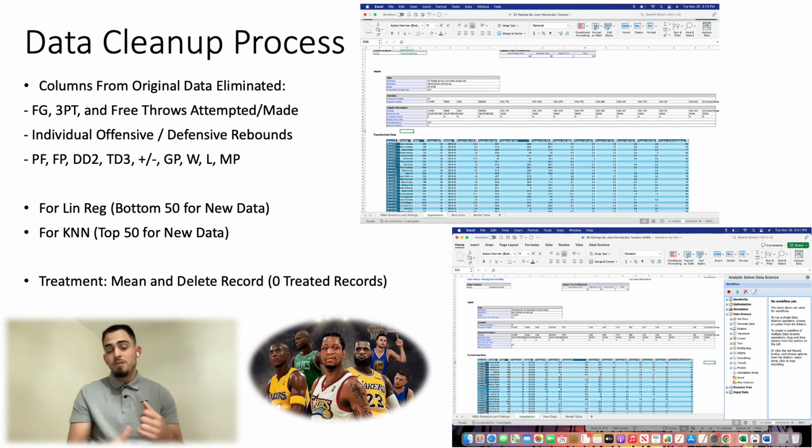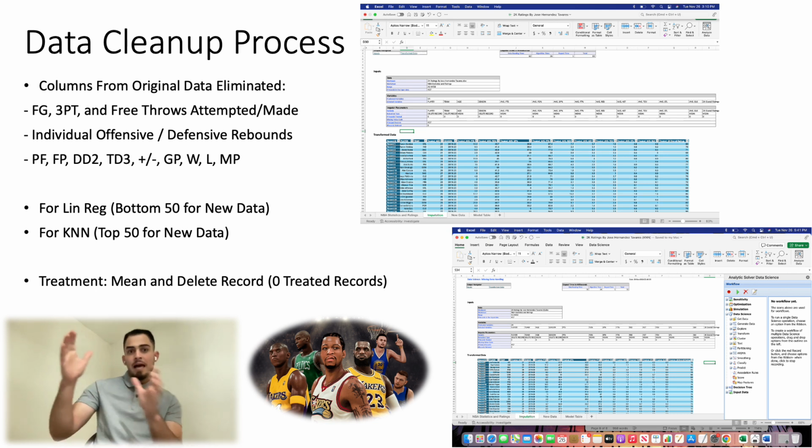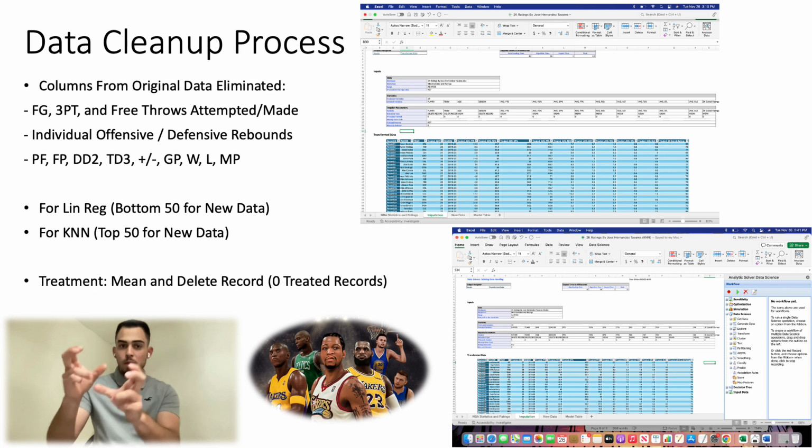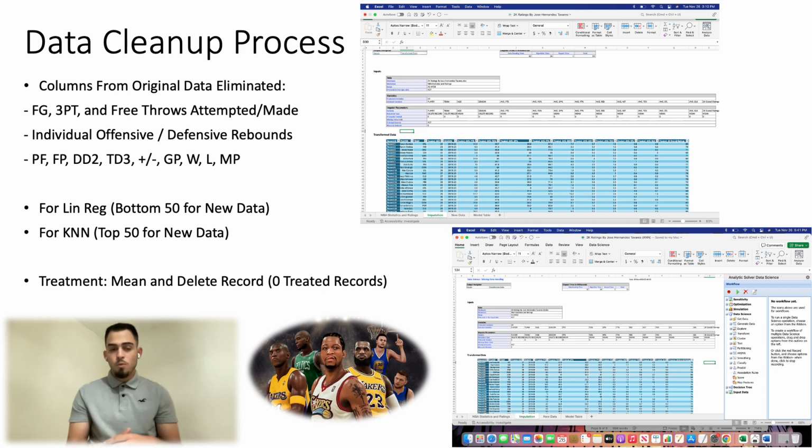Also, individual offensive and individual defensive rebounds were independent stat categories when we already had total rebounds or average rebounds for that player for the given season. And so I decided to shave off the individual rebound categories as well, just to have one rebound category, again, to eliminate some of that redundancy. And then some of the other predictor variables that we received, such as points for, FP, DD2, TD3, plus or minus, games played, wins, losses, and minutes played, those were more team oriented and based on coaching decisions. They weren't really player statistics or influential in the player's performance, so to speak, that would then influence their player ratings. And so I shaved that off as well.